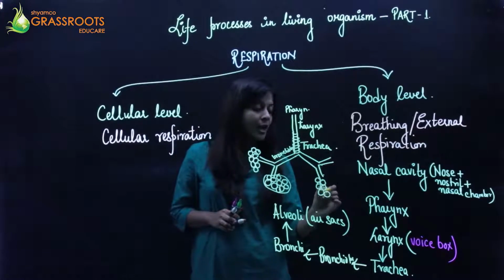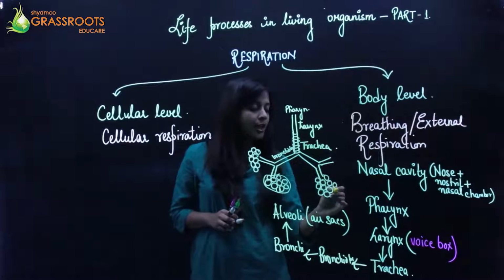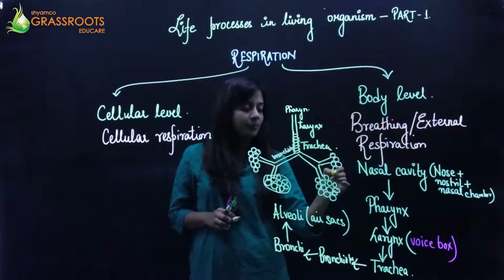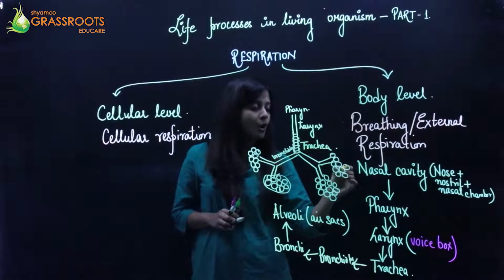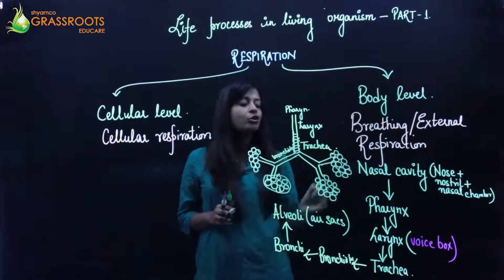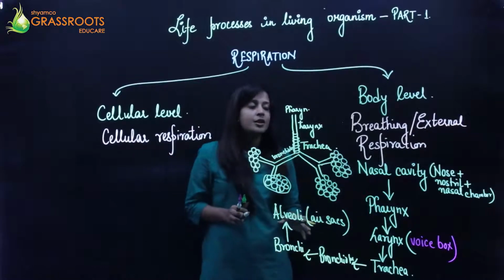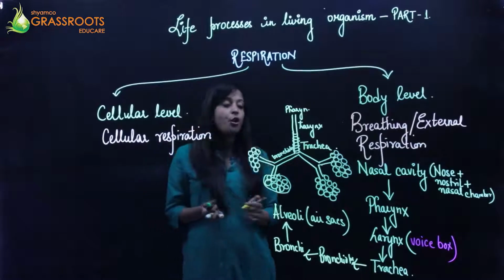There are millions of alveoli, और ये जो alveoli है, ये specially adapted है for the process of this breathing. Why? Because they are very moist and their walls are also very thin. Okay, so this is the adaptation for this respiration, external respiration or the breathing.